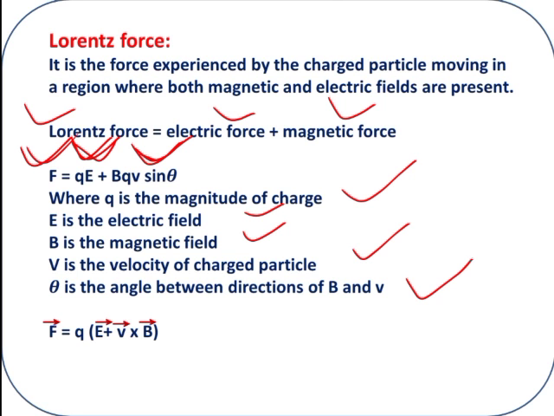Then what is common in this expression? q is common. So when we express this in the vector form, vector F is equal to q, if we take q outside, then what is inside the bracket? E plus v cross B, no sin theta, because we use the cross symbol while writing the vector form. v cross B or B cross v, both meanings are the same. So this is the expression for the Lorentz force in vector form. This is a very important formula which will help you to solve the problems.